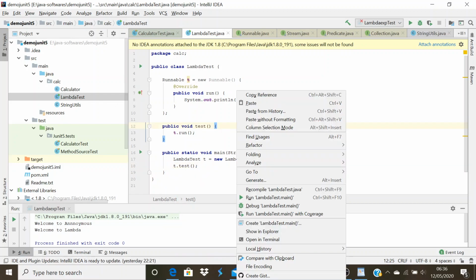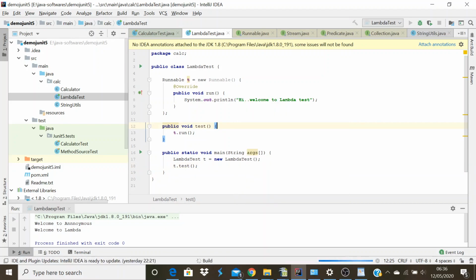Okay, let me run this. I'm expecting this program to print the statement welcome to lambda test. Okay, so we can see the output: welcome to lambda test.